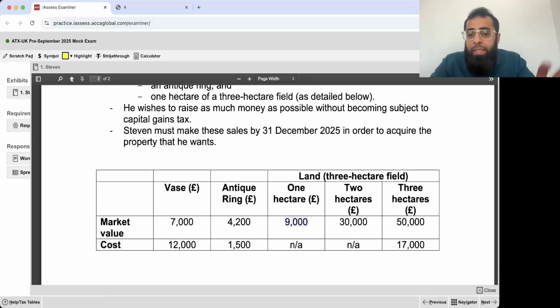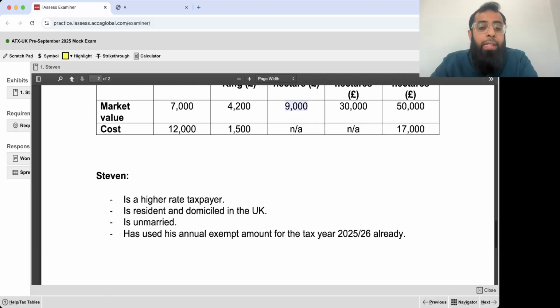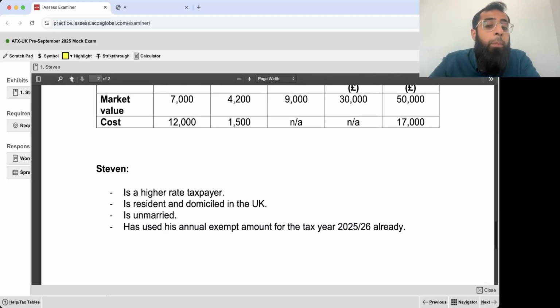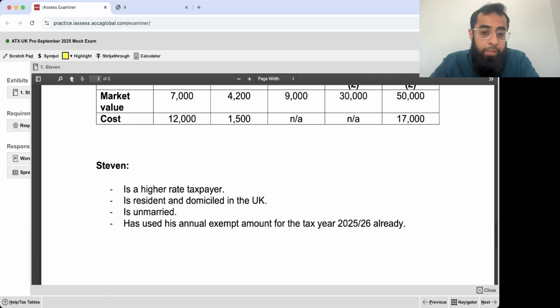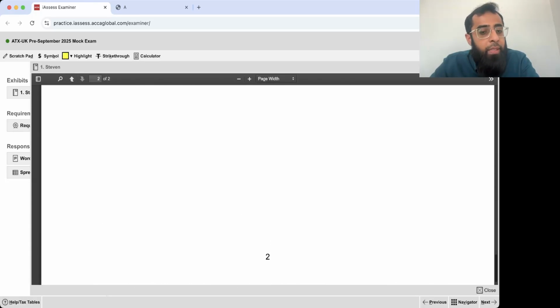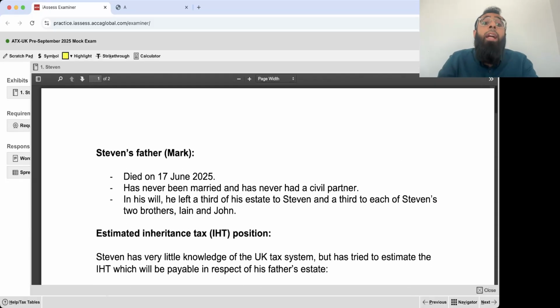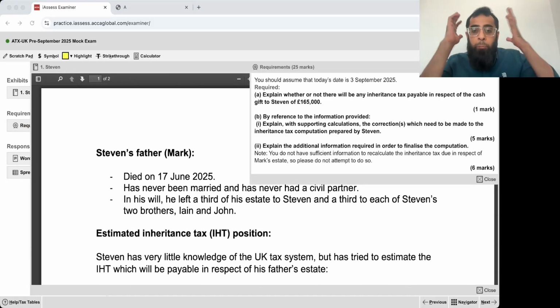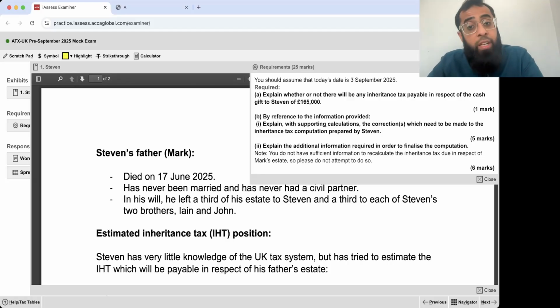We have just read the question for the first time now. Stephen is a higher rate taxpayer, resident and domiciled in UK. Stephen is unmarried, uses his annual exemption for the tax year 25-26 already. So this means that annual exemption is not available additionally for the capital gain tax purpose. So this is the total data given in the question. Okay. I feel that it's an easy one because I can predict what will be asked. But in actual also the question is easy. You just need to listen to me carefully.